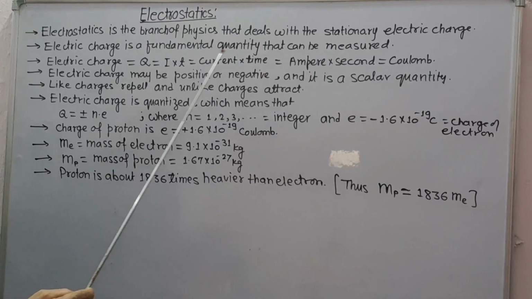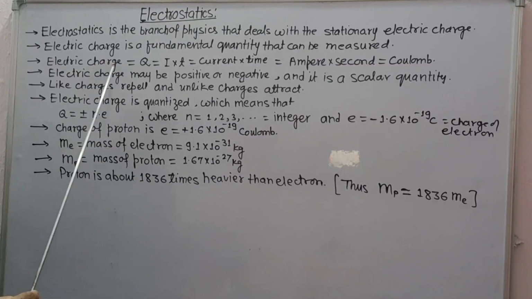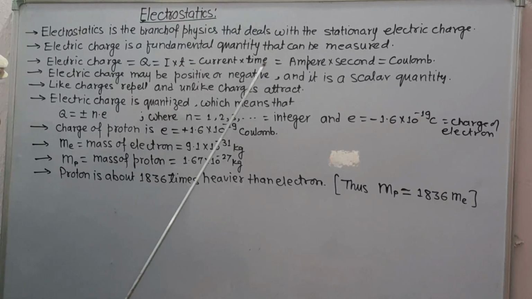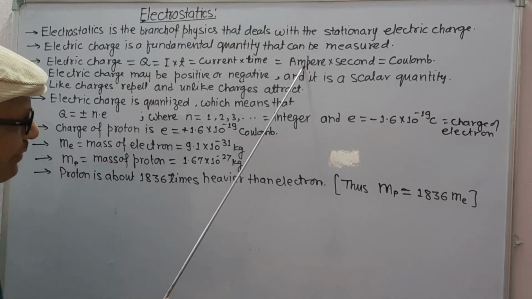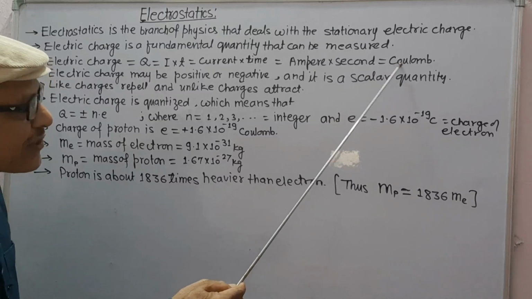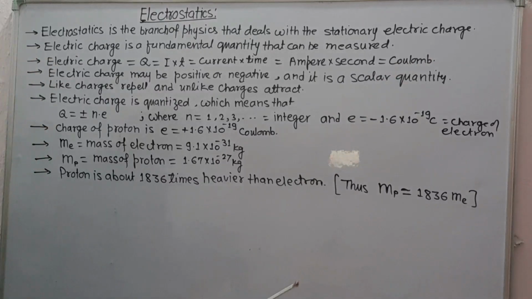Electric charge is a fundamental quantity that can be measured. Electric charge, which is denoted by symbol Q, is the product of electric current and time, and its unit is ampere into second, which is equal to coulomb, denoted by C. Electric charge may be positive or negative, and it is a scalar quantity. Like charges repel and unlike charges attract.